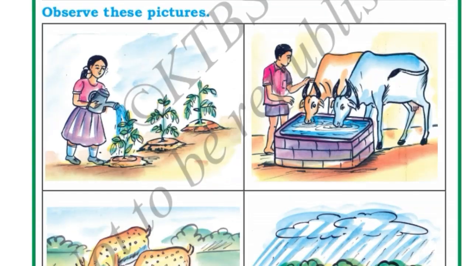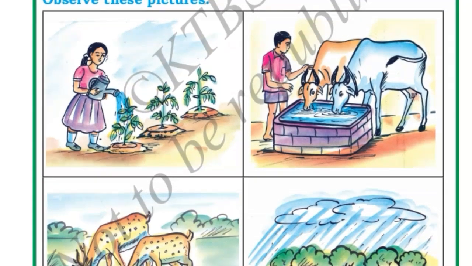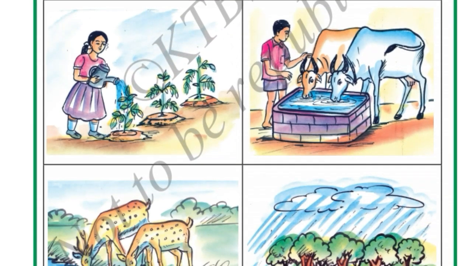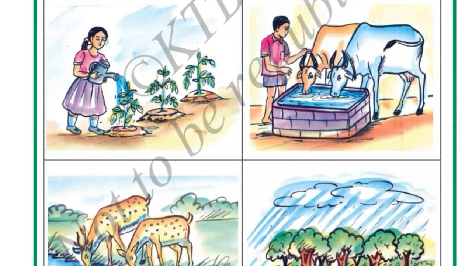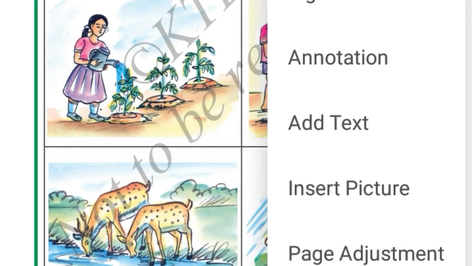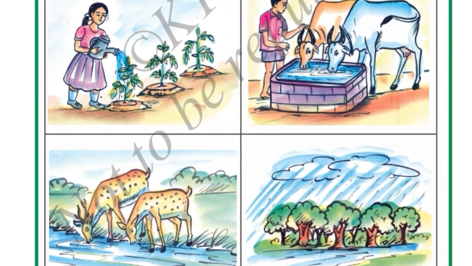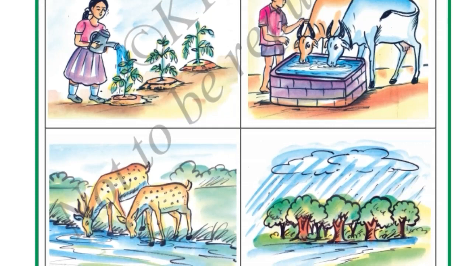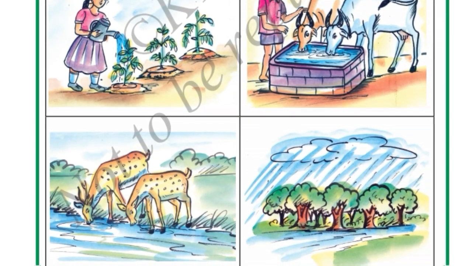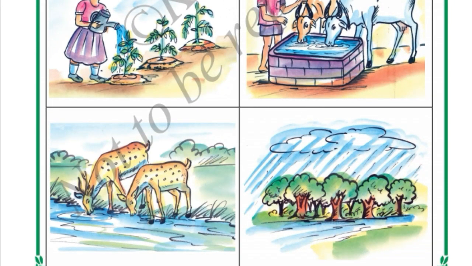Okay, and observe this picture. Here what can you observe? A girl is planting the trees, putting the water to the trees. A girl is watering the trees. In the second one, the cows and buffaloes are drinking the water. In the third one, the forest animals like deer are drinking the water from the lake. In the fourth picture you can see from the rain trees are taking the water because trees also need water to live, right?